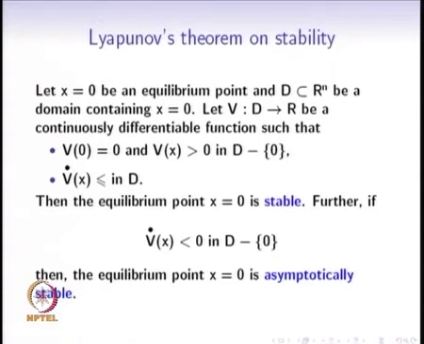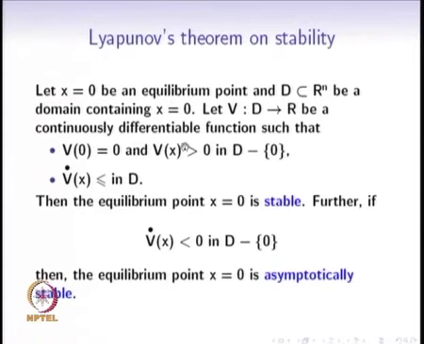Please note that this is only a sufficient condition for stability. When do we call the equilibrium point 0 of the dynamical system x dot is equal to f of x stable? We have a definition of stability. One of the ways to prove that it is stable is if you can find some function V that is continuously differentiable, whose rate of change is less than or equal to 0, and which is equal to 0 at the point and it is positive at every other point. If it satisfies these three conditions, then that V we will call a Lyapunov function, and that Lyapunov function helps us to prove that this equilibrium point is stable.